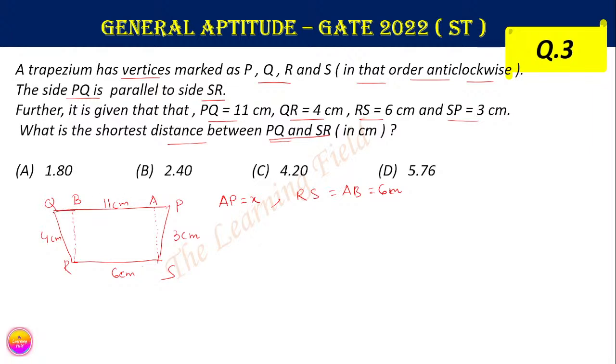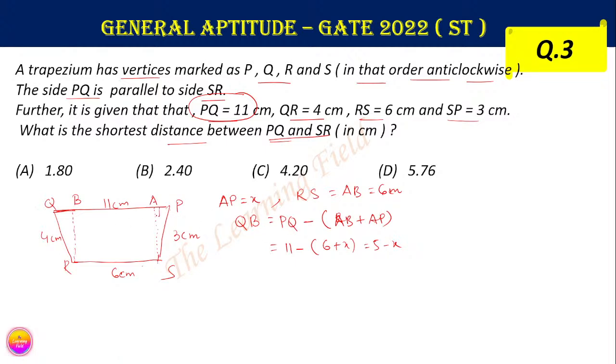Therefore, what is QB? Since the total PQ is equal to 11, QB equals PQ minus RS (which is equal to AB) plus AP. So this is 11 minus (6 plus x), which equals 5 minus x. So the value of QB is 5 minus x.